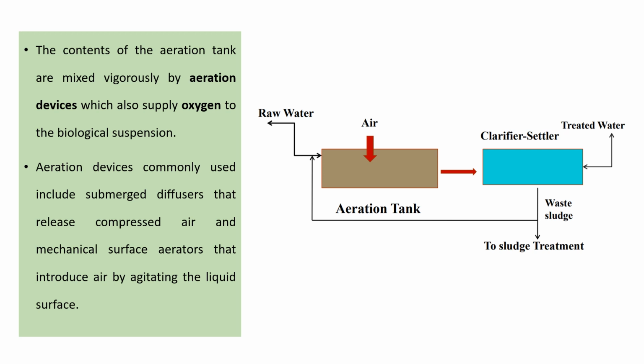The contents of the aeration tank are mixed vigorously by the aeration device, which also supplies oxygen to the biological suspension. So in this figure, you can see the aeration tank that is vigorously mixed with the supply of air. The aeration tank also provides oxygen to the biological suspension for the decomposition of organic matter.